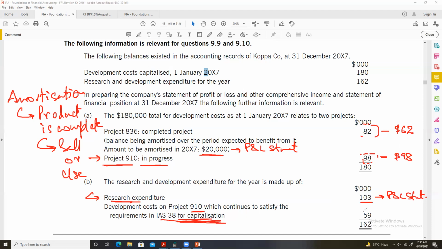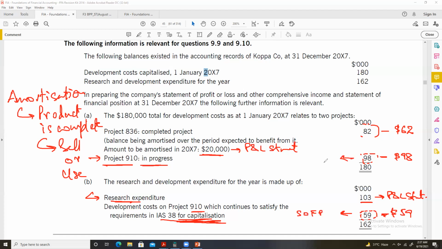Now, these development costs of $59,000 meet the criteria for recognition as an intangible asset. So they will be capitalized in accordance with IAS 38.